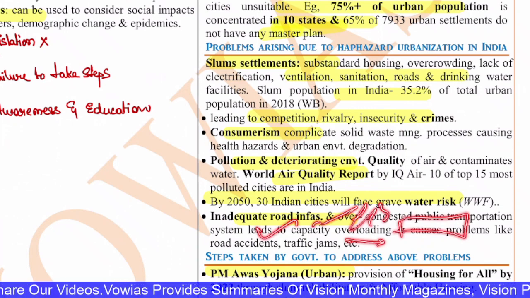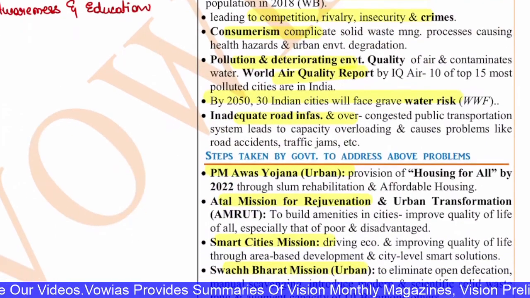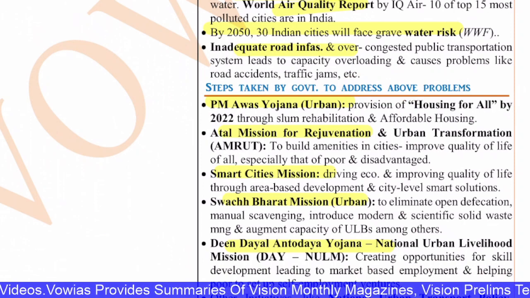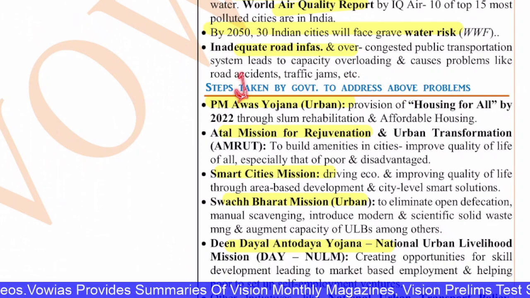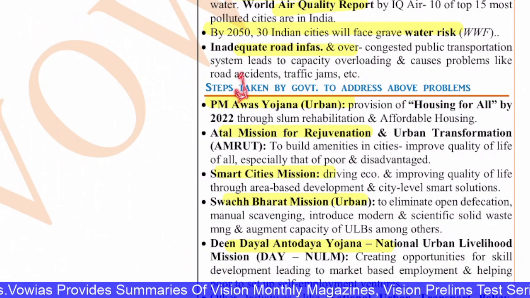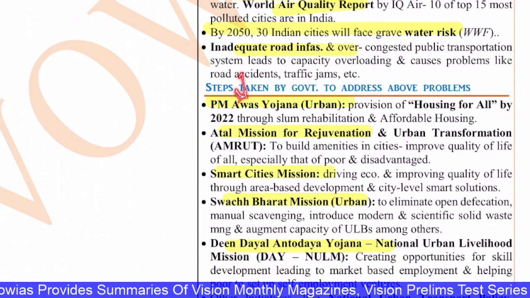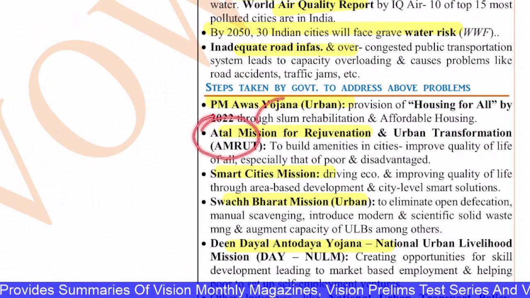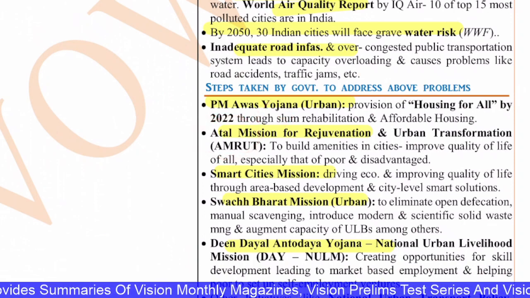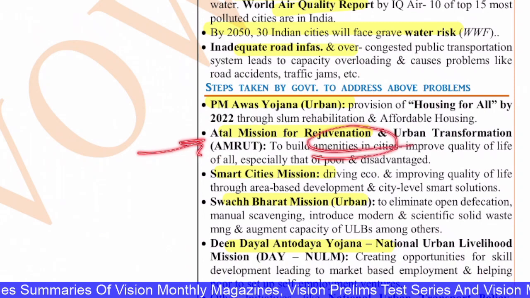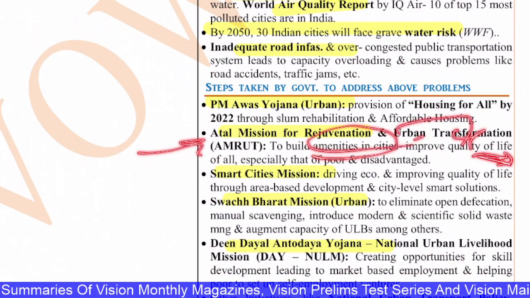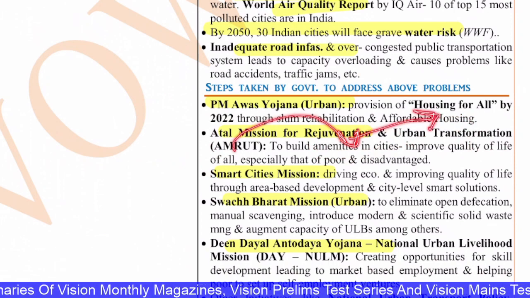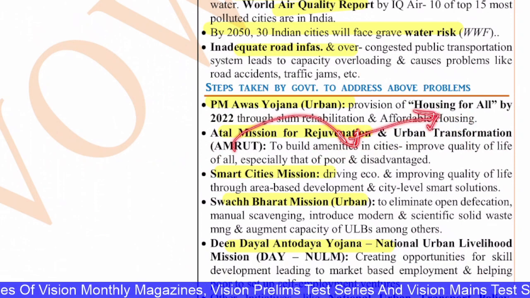Now, what are the steps to be taken by the government to address these problems? The government has taken various steps, such as the PM Awas Yojana, so that affordable houses can be built for the people who are living in slums, or who cannot afford a good house. Next, the AMRUT Mission, Atal Mission for Rejuvenation and Urban Transformation. This is to build basic amenities in the cities and improve the quality of life for all, especially for the poor and the disadvantaged, because without intervention, their life becoming better is a distant dream.